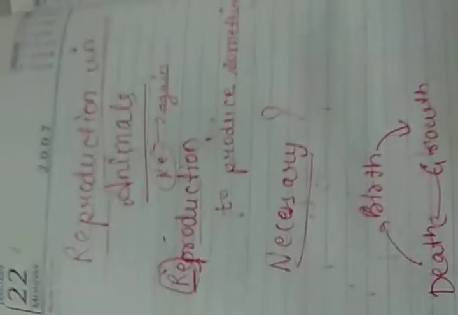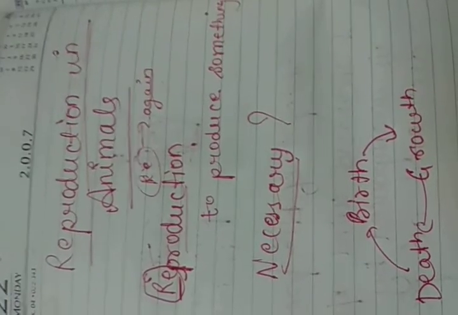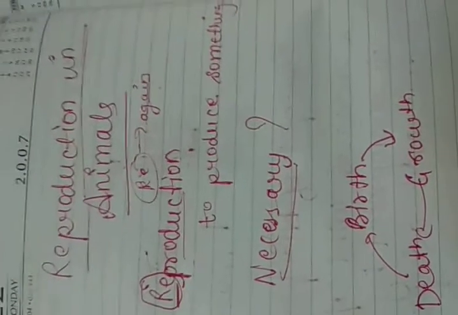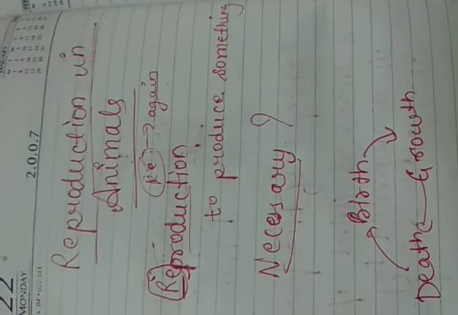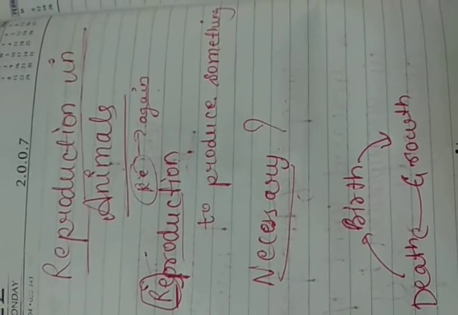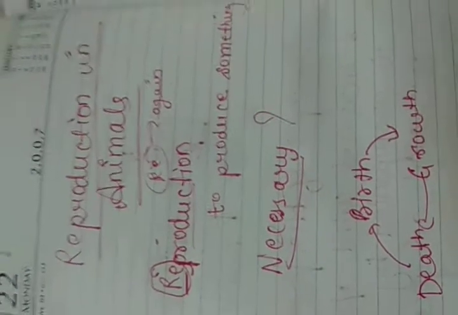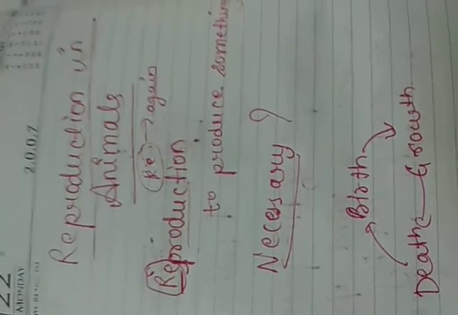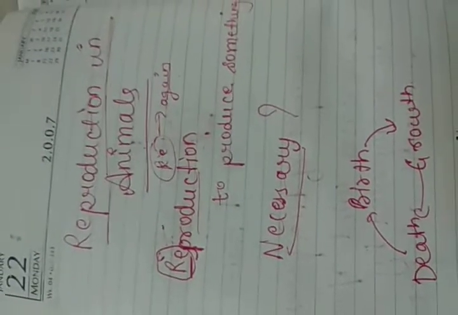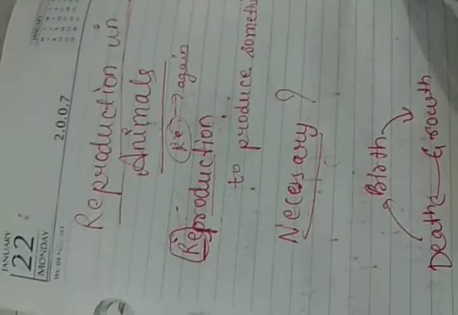So this transmission of characteristics is possible due to reproduction, because if there is no reproduction, then there will be no concept of children looking similar to their parents. So this inheritance is because of reproduction only. Now the third thing is that variation leads to the origin of new species.